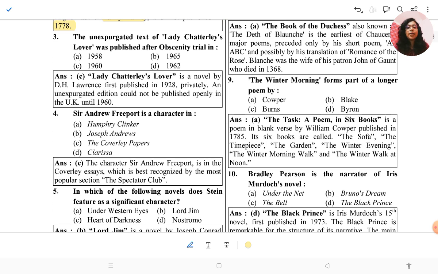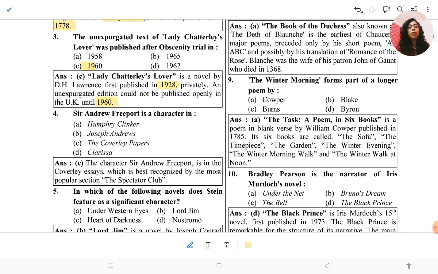The unexpurgated text of Lady Chatterley's Lover was published after obscenity trial. So the answer will be 1960s. Lady Chatterley's Lover is a novel by D.H. Lawrence, first published in 1928 privately, and an expurgated edition could not be published openly in UK until 1960. So in 1960 it was republished. So in this exam also we see that there are chronological questions of D.H.